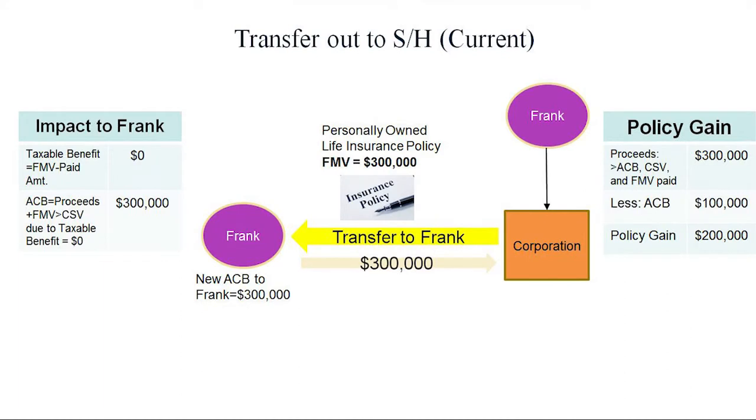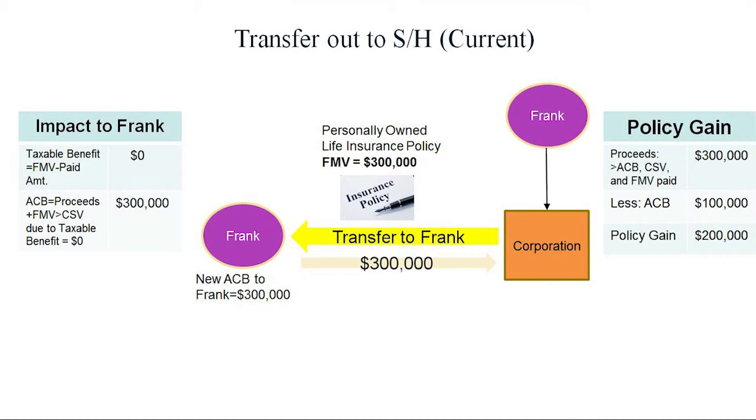This is really important. So what's my incentive when we have that discussion with the actuary on valuation? As low as possible. Fair market value as low as possible, as long as it's defendable in court. What if I transferred out at $300,000? Well, at $300,000, my policy gain is going to be, under the new rules, the $300,000 fair market value paid, less ACB of $100,000. I have a policy gain of $200,000, but if I paid $300,000 for it, then I have no taxable benefit.